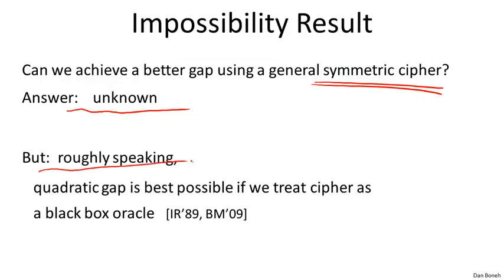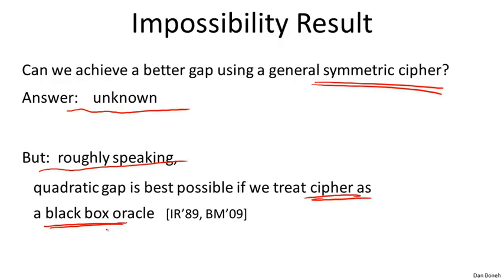So roughly speaking, there is a result that says that if we treat the block cipher or the hash function that we use as a black box oracle, in other words, all the participants can do is just query the block cipher or query the hash function at certain points and receive the results, and they're not allowed to actually use the implementation of the cipher or the hash function, then if the participants only query the block cipher at n points, there will always be an attack that runs in time n squared. So again, this suggests that if all you do is use the block cipher as a black box that you query, then whatever key exchange you come up with, there will always be a quadratic attack on this key exchange.